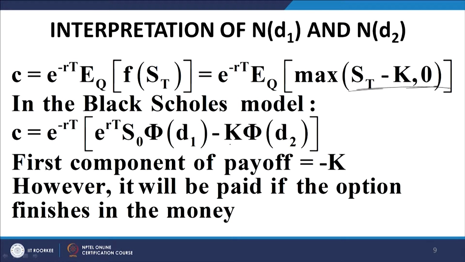One component is the exercise price, the other component is the stock. The first component: let us say I buy the call, so I have to pay the exercise price, and therefore my first component is negative, which is k. It is an outflow for me. Now, the exercise price will be paid only if the call finishes in the money.